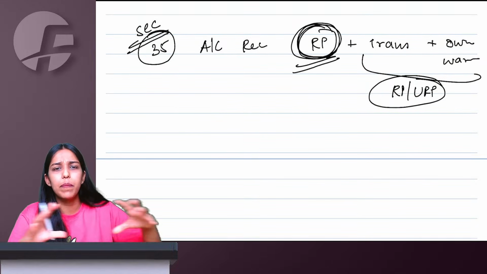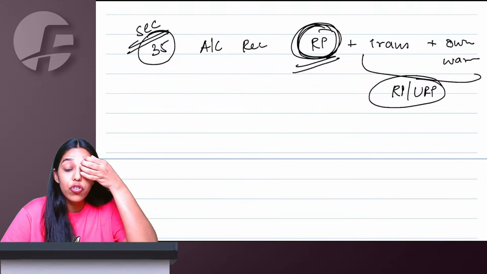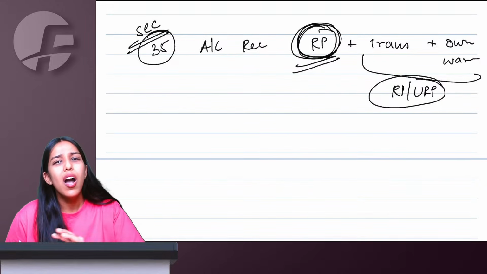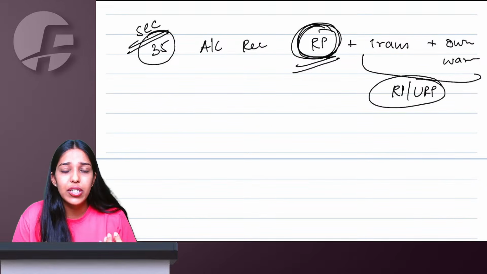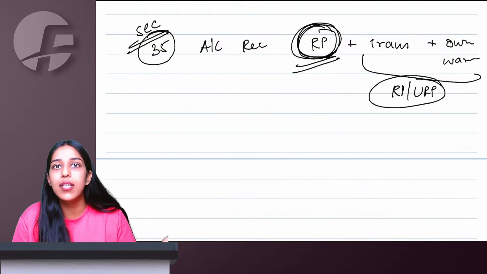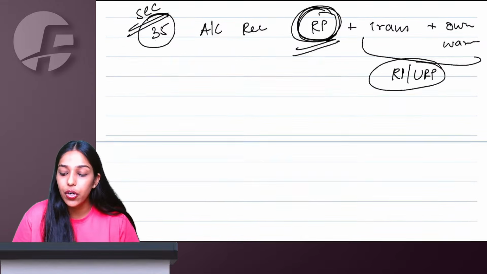For manual, serially number all your books. If you are changing anything, then you can score out and attest and do the changes. For electronic, you need to maintain a log of all the edits or deletes that you are doing in your accounts. Very simple. Whatever is my purchase, sale, production data, sales data, ITC data, supplier, recipient, advances, import, export, all the data I have to maintain as per section 35.